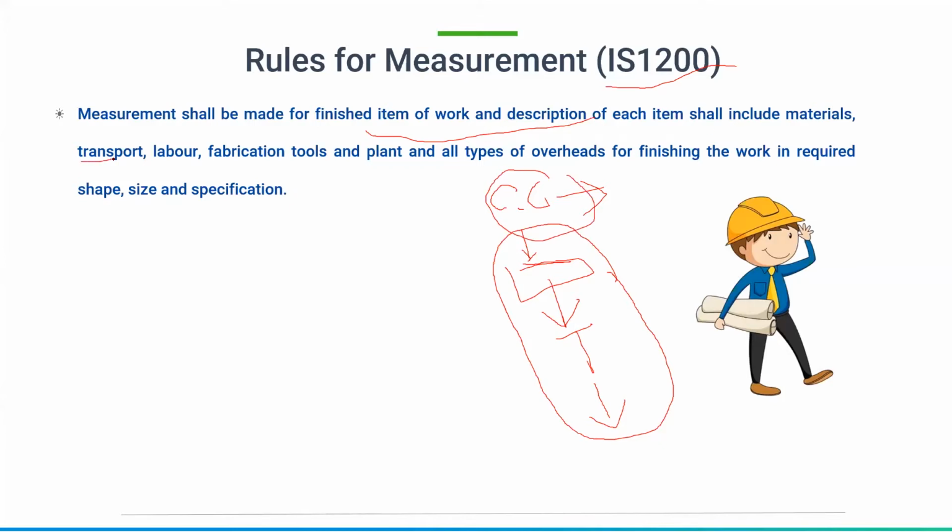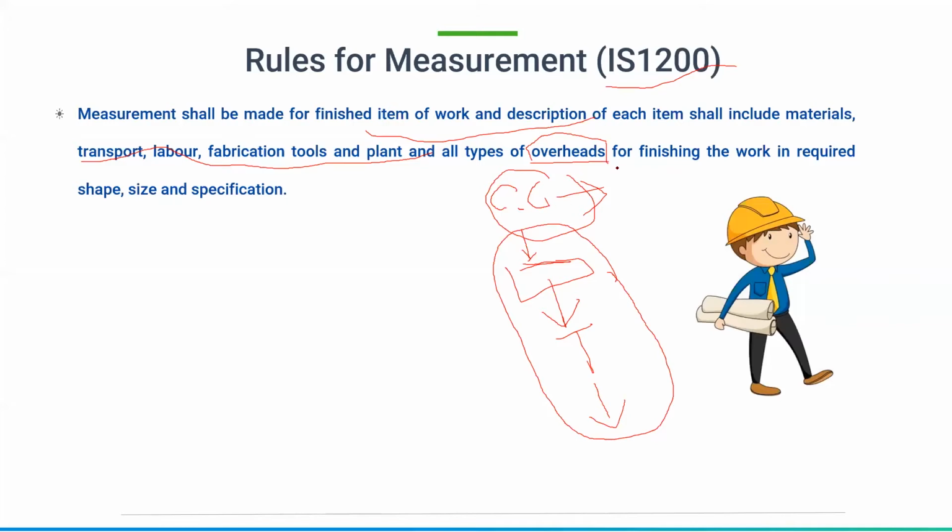You need to include the transport, labor, fabrication tools and plants, etc., and the overheads. Generally overheads are given for construction people, especially in concreting. When you are doing large projects, concreting, some overheads will be there. An additional amount should be paid there. So these kinds of things can be included in work charge establishments.